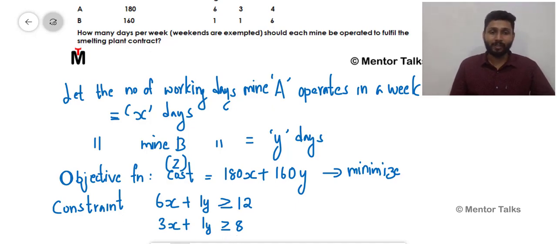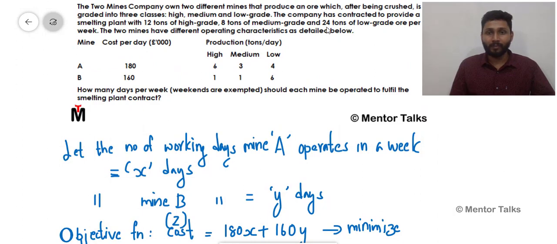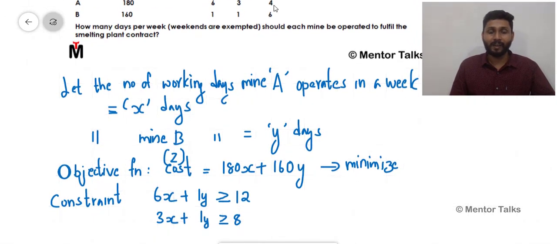Now we can use the same logic for the third case also. That is the low grade ore. Here we require 24 tons of low grade. So the minimum quantity required is 24 tons, and that can also be converted into the next equation. Here it is 4 tons per day, and mine A is working for x days. So 4x.